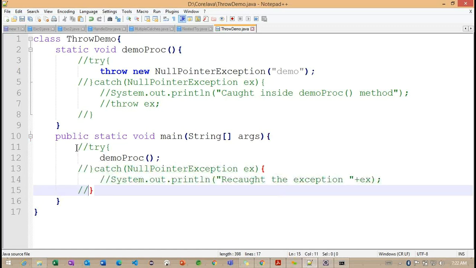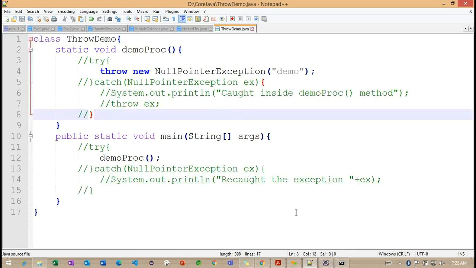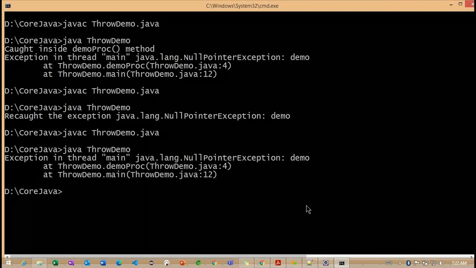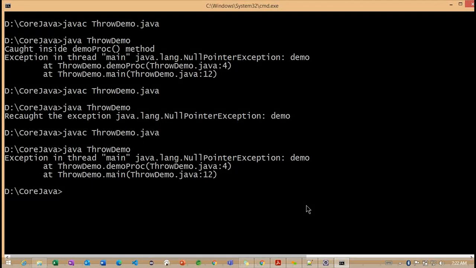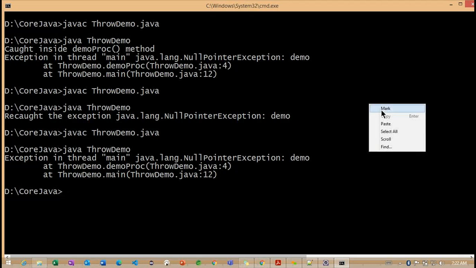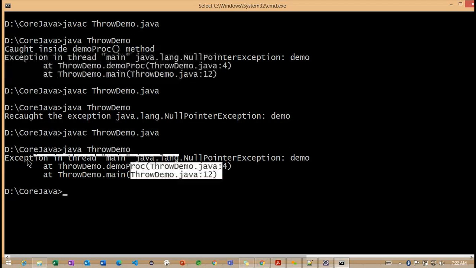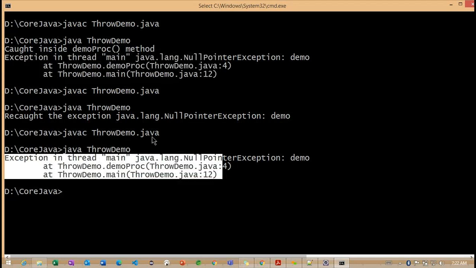What happens internally if I comment out each and every try and catch block? Now we can observe again. I'm compiling the code and executing it. There is no catch block, we did not define any catch block here. So the default catch block handles it, and we got the same message here.